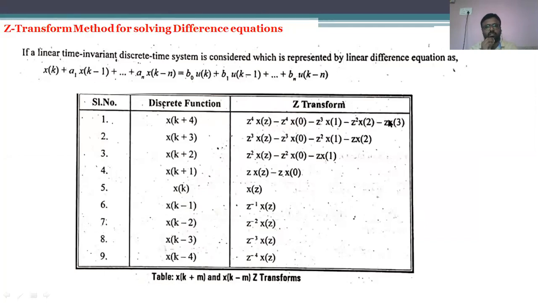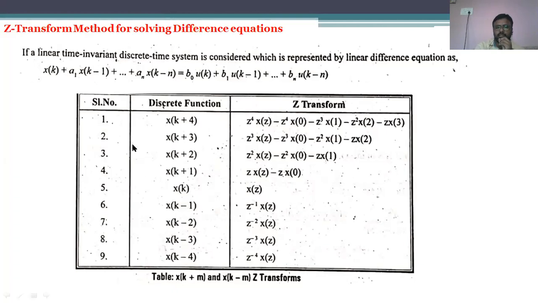If k plus 4 is taken, the Z transform for that function has to be taken as z power 4 into x of z minus z power 4 into x of 0 minus z power 3 into x of 1 minus z square into x of 2 minus z into x of 3. These x of 0, x of 1, x of 2, x of 3 are nothing but the initial conditions of the functions.